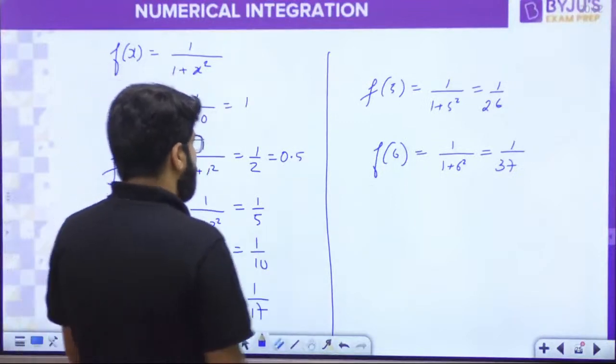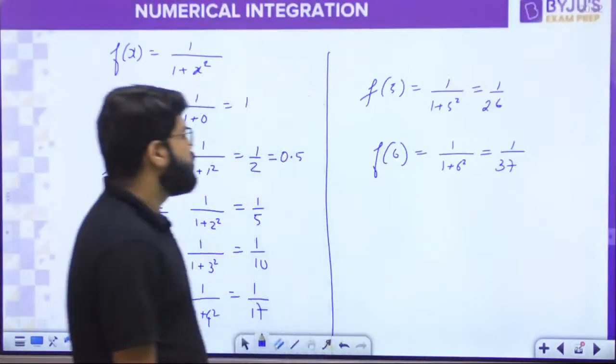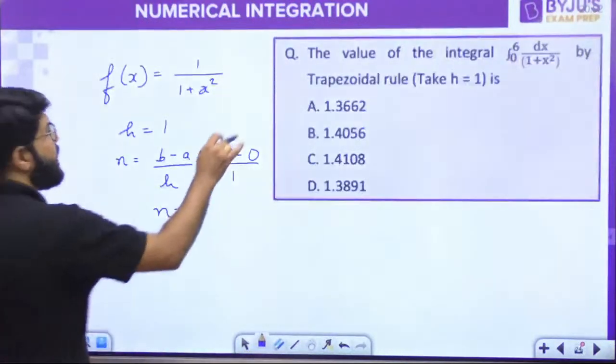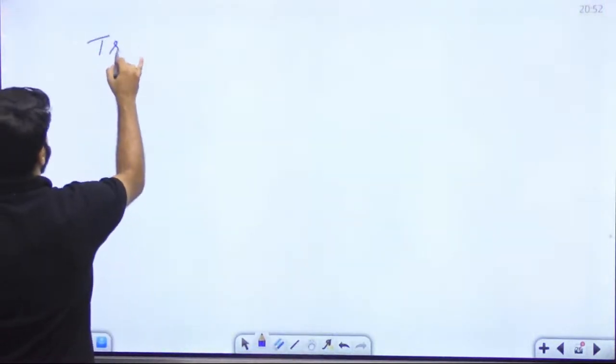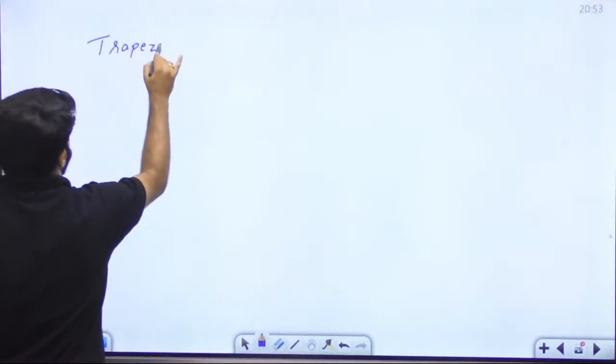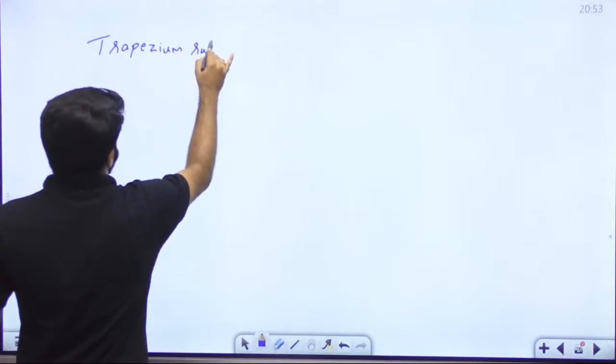Now, what should be the formula? What is the integration? Trapezium rule, or trapezoidal rule.